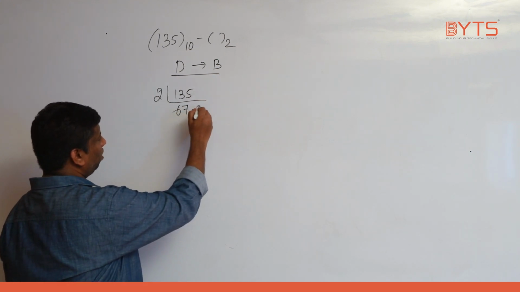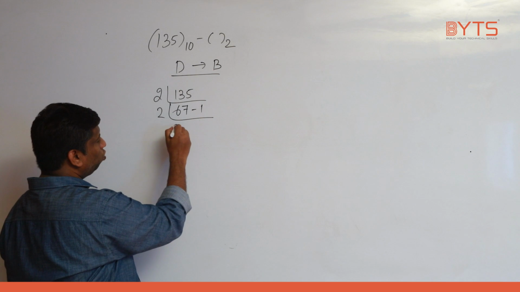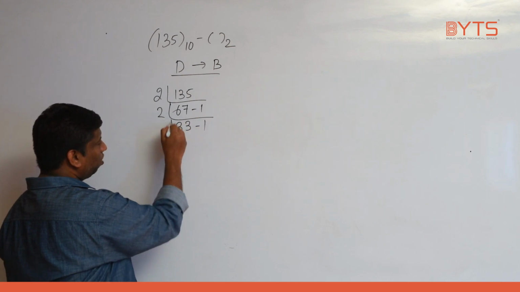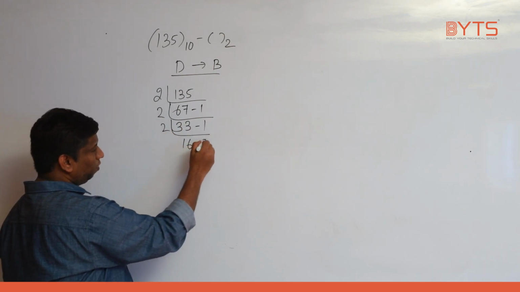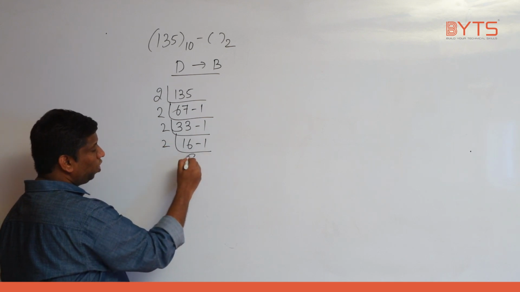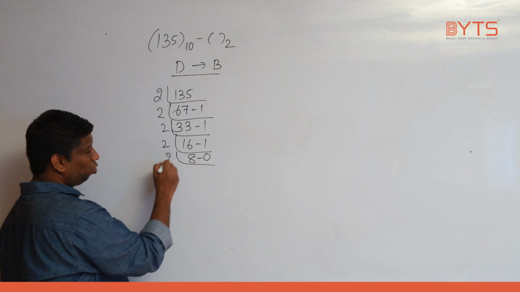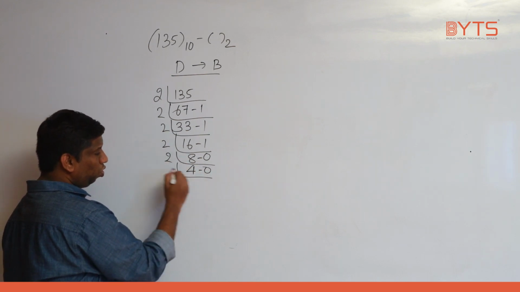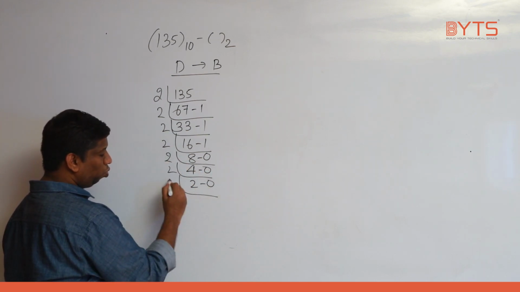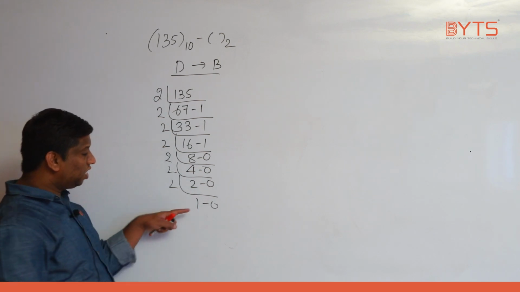2 into 7, remainder is 1. 2 into 3, 3, remainder is 1. 2 into 1, 6, remainder is 1. 2 into 8, 0, right? 2 into 8 is 16, remainder is 0. 2 into 4, 0. 2 into 2, 0. 2 into 1, 0. Like this we need to go on.